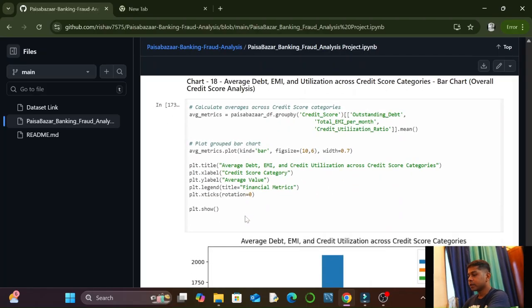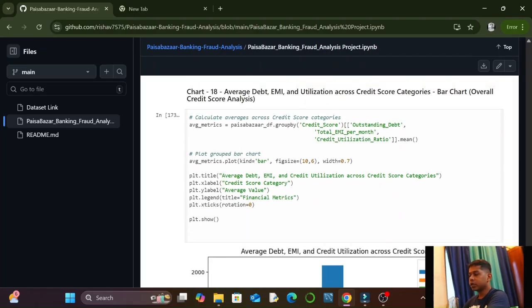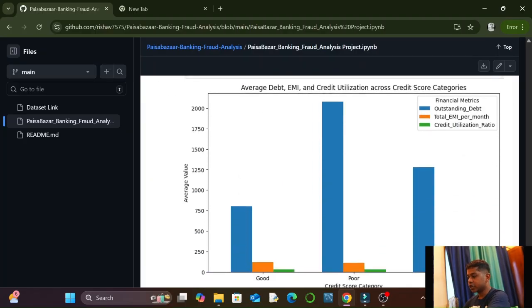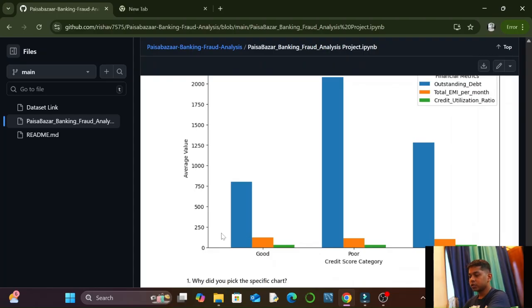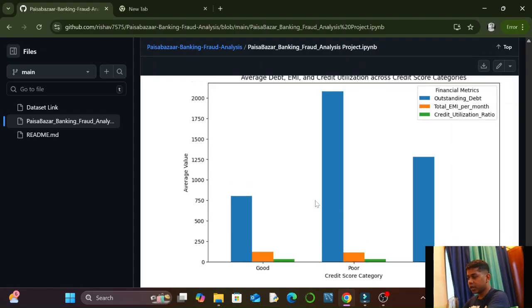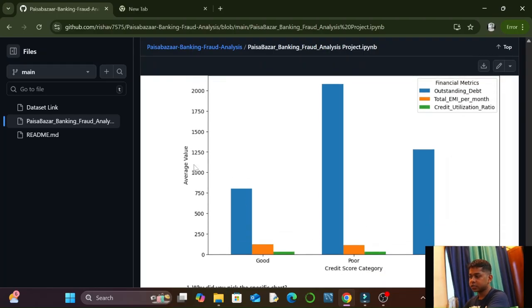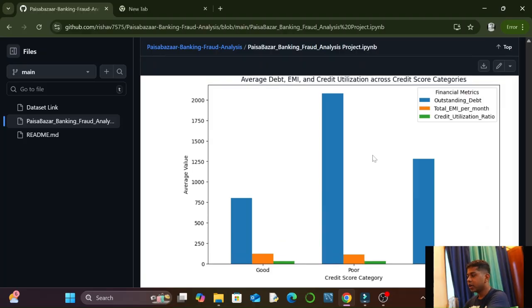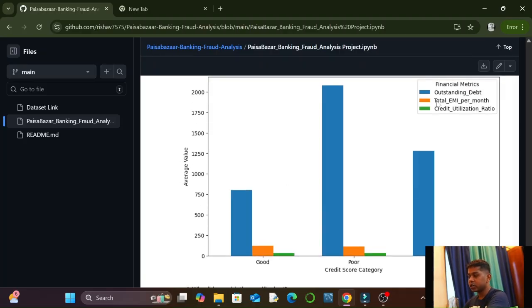53.2%. And the last chart in this project was also in the overall credit score analysis category, and it was average debt, EMI, utilization across credit score categories, and it was a bar chart. Here in the bar chart you can see we took credit scores, good, standard, and poor as three categories in the x-axis, average value in the y-axis, and financial metrics like outstanding debt, total EMI per month, and credit utilization, represented by blue color, orange color, and green color respectively.